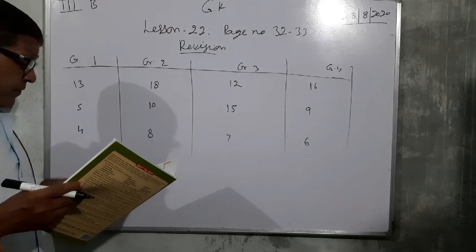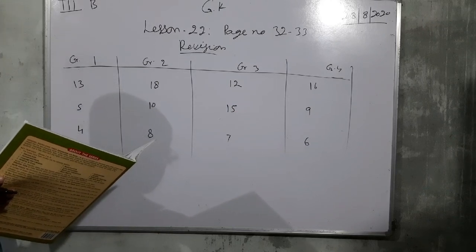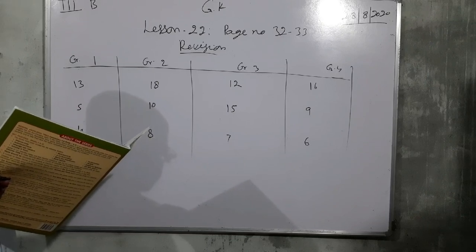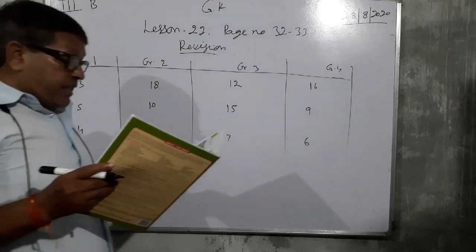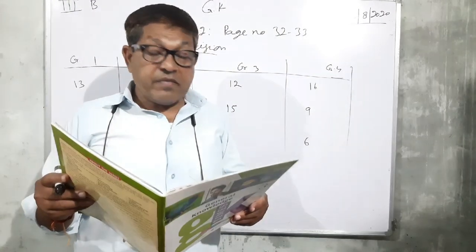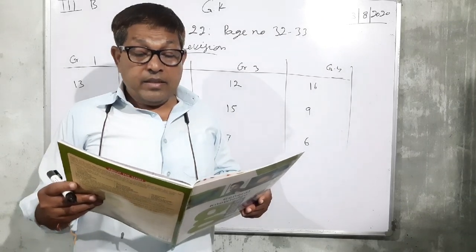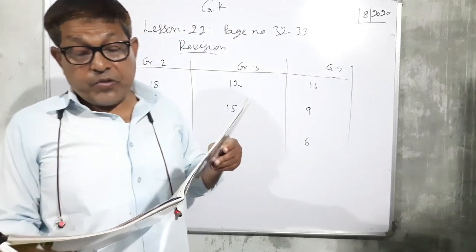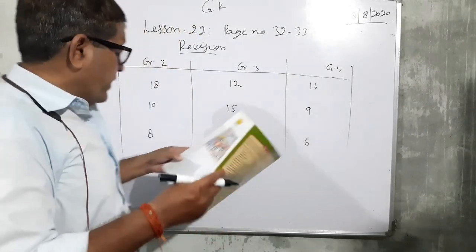Now again come to group first and see the fourth question. We take buses for various places from here. So you search here for the bus station. You know that its number is given as 17.